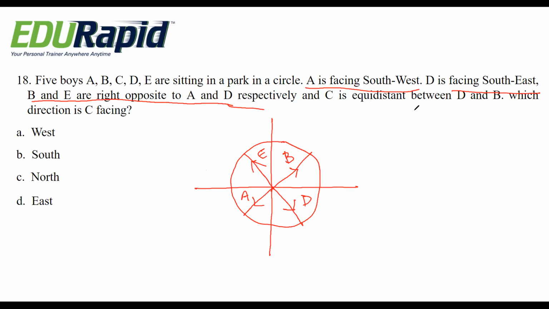Then C is equidistant between D and B. Equidistant between B and D is C. That means this point is C. Okay, then they are asking which direction is C facing. This is the direction they are asking. C is facing east direction. That is option D. It is very, very simple.